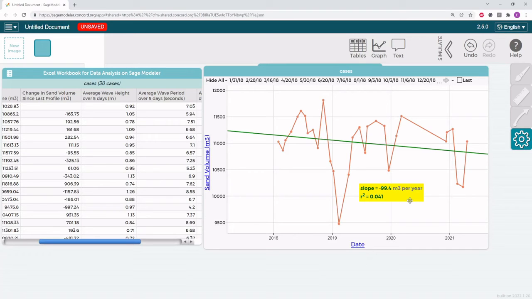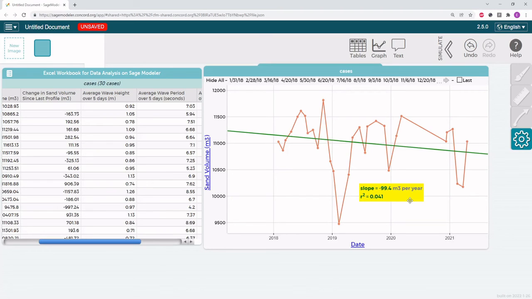For some of our data, the variation can be very high, as sand volume can be affected by different characteristics such as wave characteristics, and then wave characteristics can be affected by other things such as storms or tides. So keep in mind that variation is not necessarily a bad thing though. When dealing with environmental data, variation is common, and the variation doesn't mean that your data is wrong or that you don't have a trend.